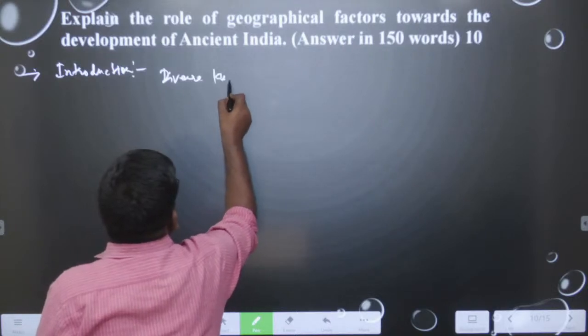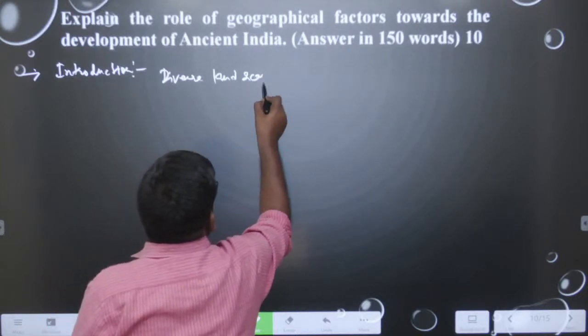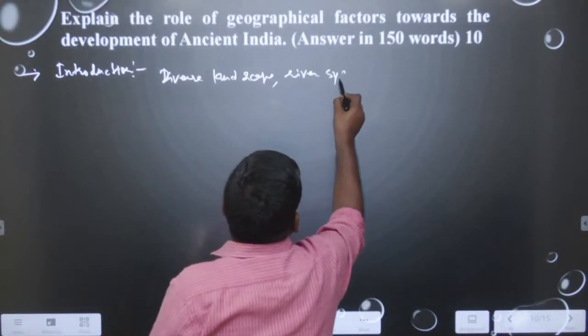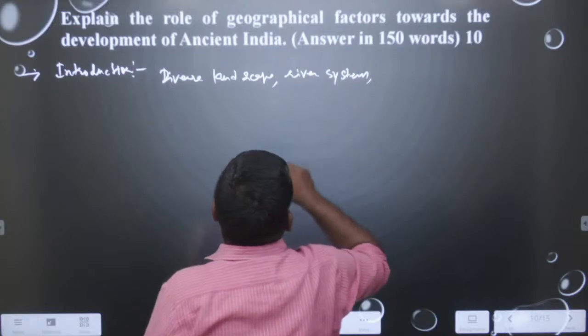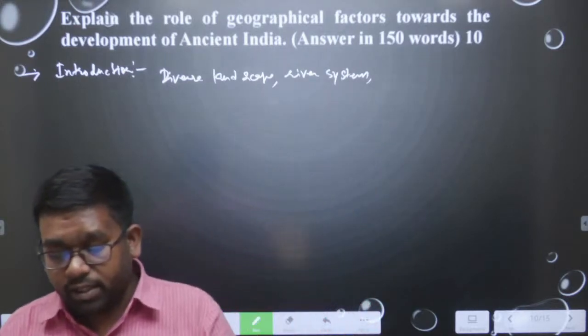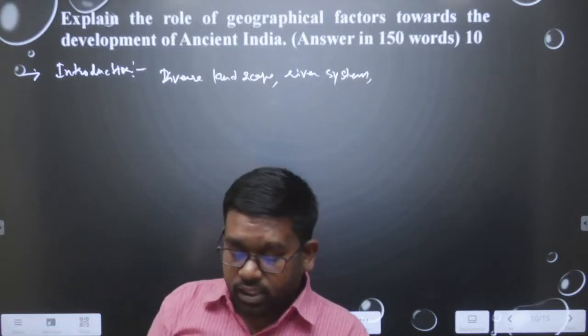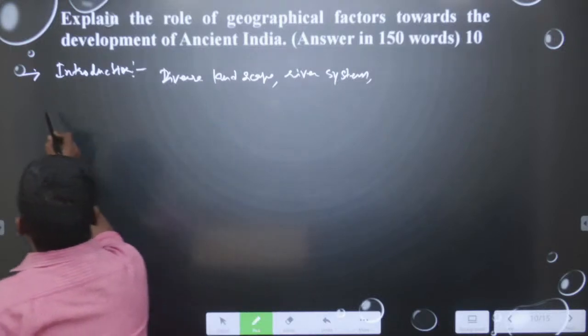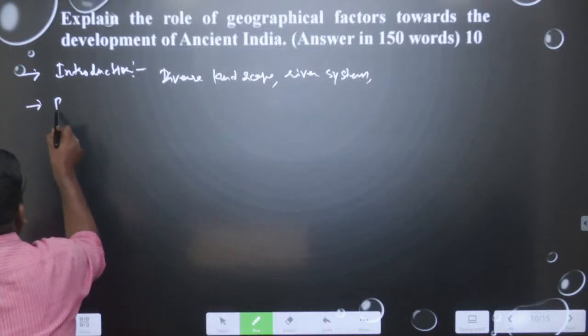India has a diverse landscape and river system. These are the things we can mention in the introduction, and then we will find out how these things help us to understand, especially from the ancient time. Then we should focus on the body of the answer.